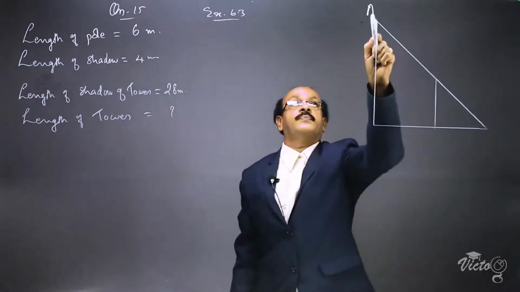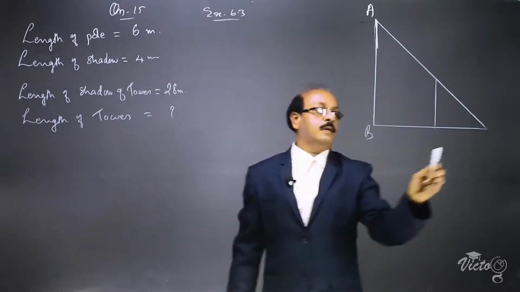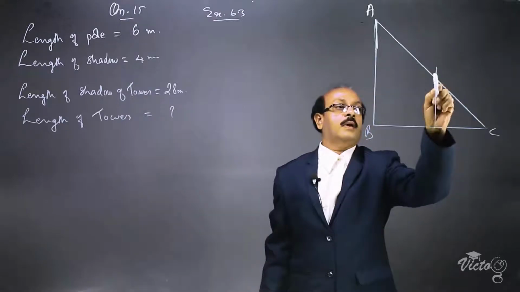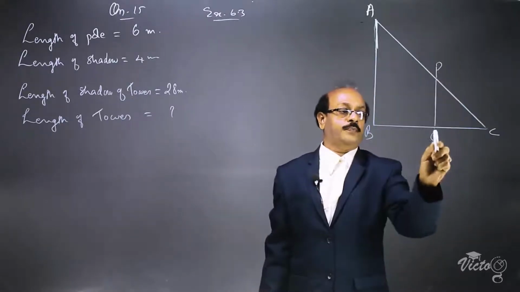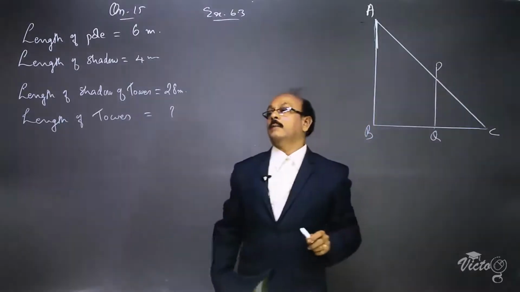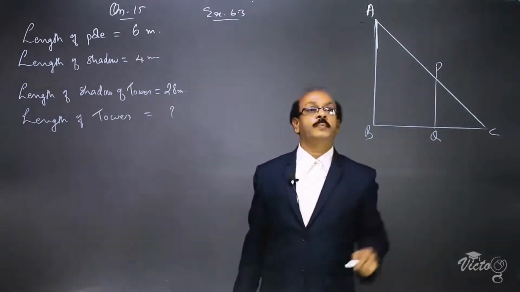Naming it as A, B, C, and this is PQ. Let AB be the tower and PQ be the pole.